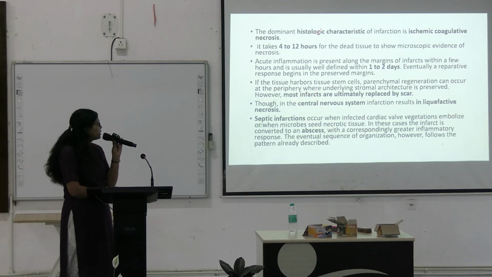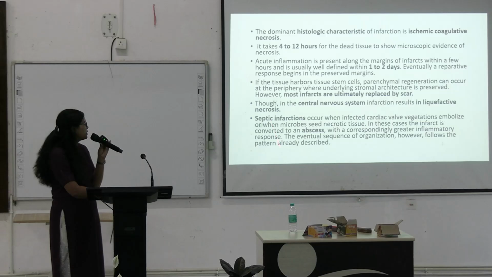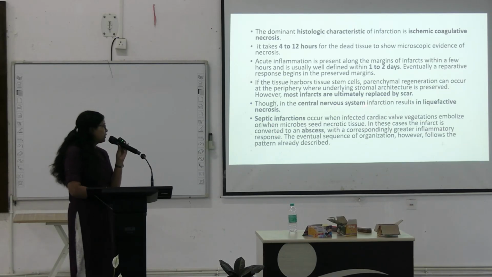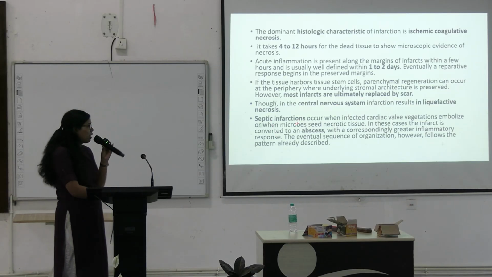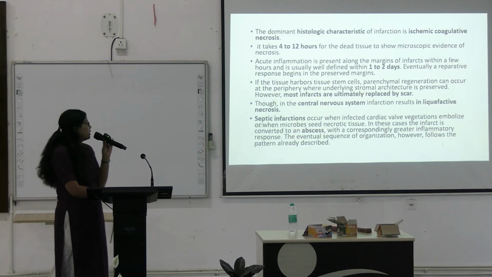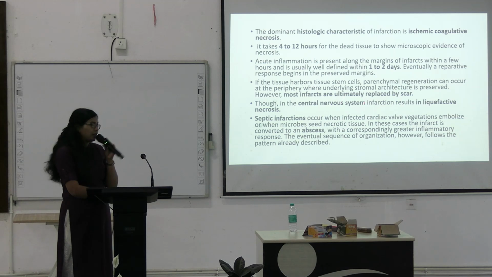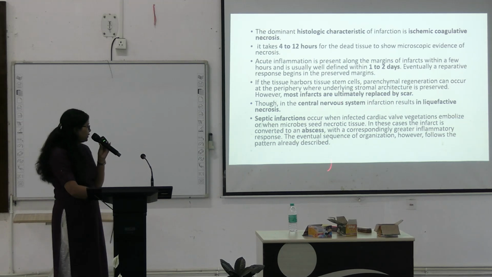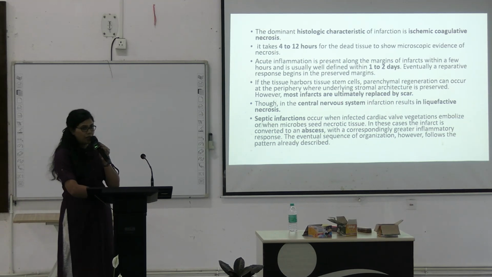If the tissue harbors tissue stem cells, parenchymal regeneration can occur at the periphery where the underlying stromal architecture is preserved. However, most infarcts are ultimately replaced by scar. Though in the central nervous system, infarction results in liquefactive necrosis. So this is an exception.